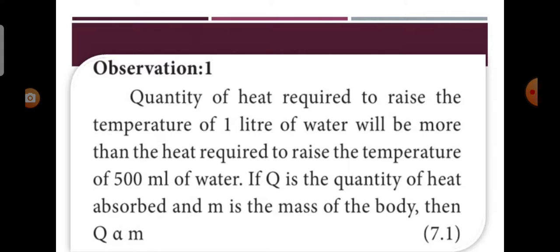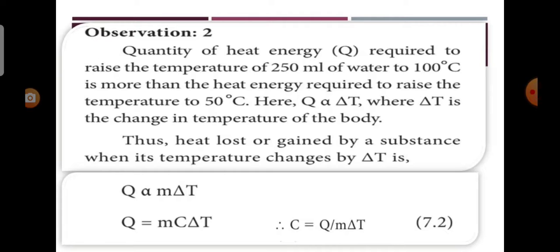If Q is the quantity of heat absorbed and M is the mass of the body, then Q proportional M. In the second observation, quantity of heat energy required to raise the temperature of 250 ml of water to 100 degrees Celsius is more than the heat energy required to raise the temperature to 50 degrees Celsius. Here Q proportional delta T, where delta T is the change in temperature of the body. Thus heat lost or gained by the substance when its temperature changes by delta T is Q proportional M delta T, Q equal to MC delta T.